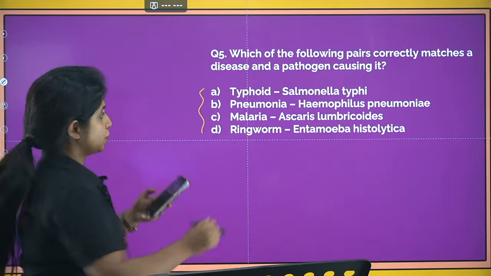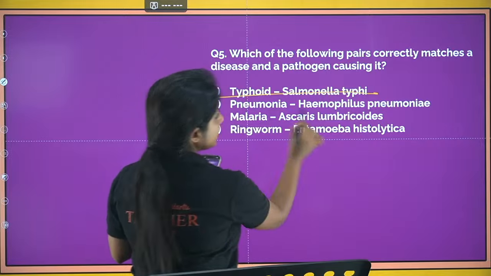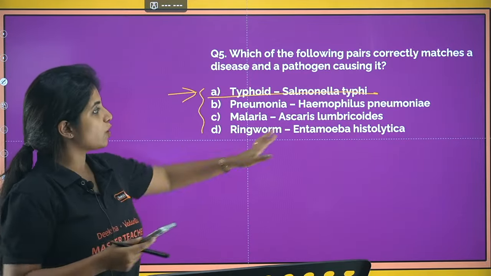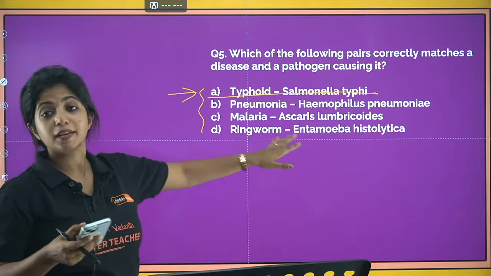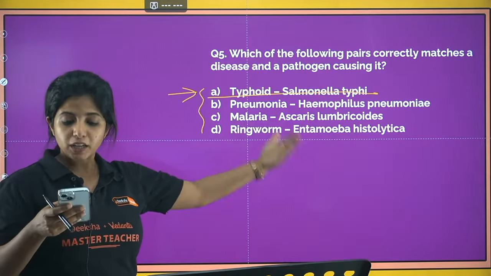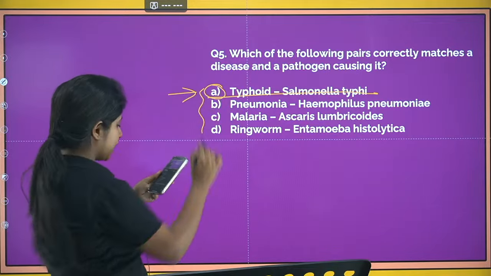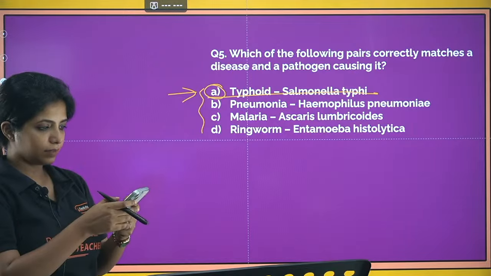No guesses? So the answer for this question is typhoid. Pneumonia is caused by Haemophilus influenzae, not pneumonia. Malaria is caused by Plasmodium. Okay, and ringworm is caused by Microsporum, Epidermophyton, Trichophyton, all of them. So Harshita, you were right. The answer is A. Even Gayatri is right. The answer is A.